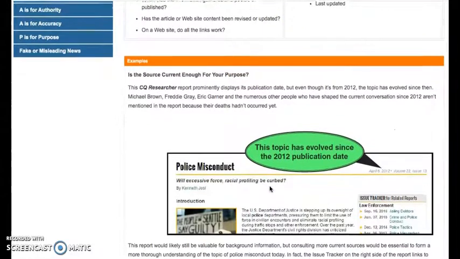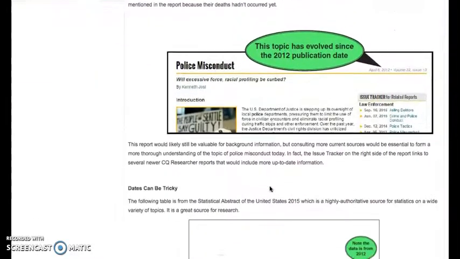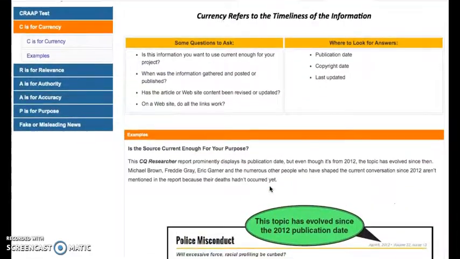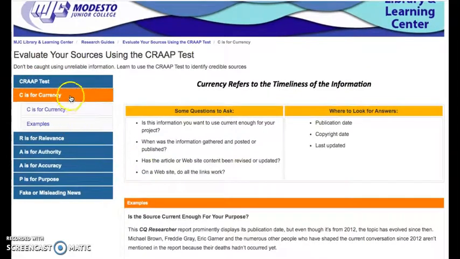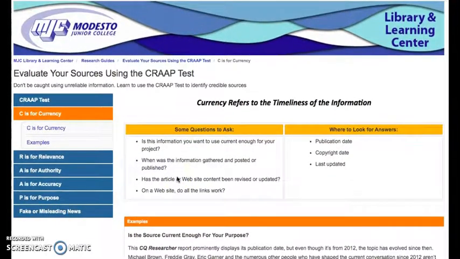And it gives you more details on how you determine, in this case, the currency of a source, some tips on where to find the information you're going to need to evaluate the source and to evaluate the currency, relevance, authority, accuracy, and purpose of your source. So it would really be a good idea to take the time to go through this and really understand well how to evaluate a source so that when you do put in the work and use a source for your paper, you know it's a good source.